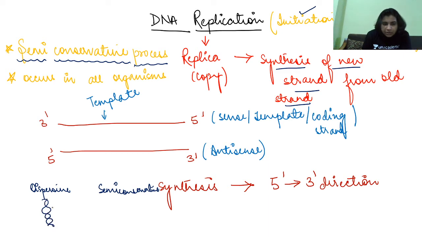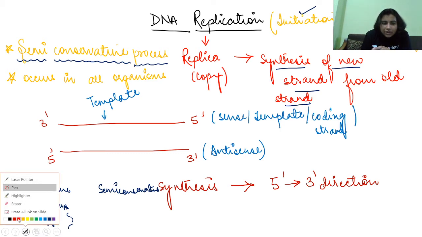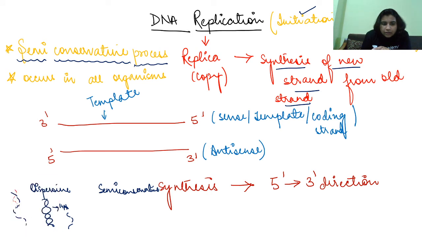When you keep it in 14 nitrogen, then we'll be getting, like this, 2 strands that are different. One strand will be having the combination of 2 different strands, right? Clear? Like this.